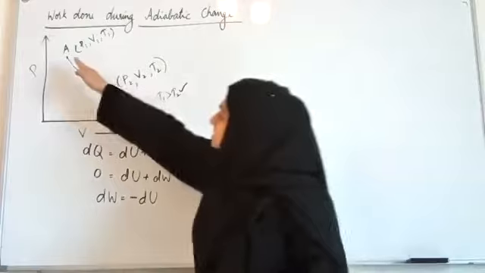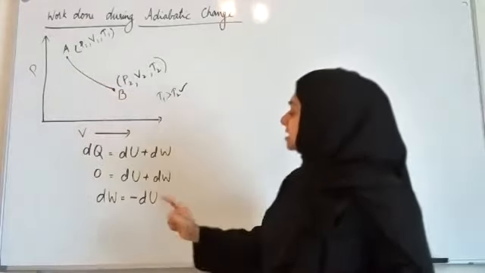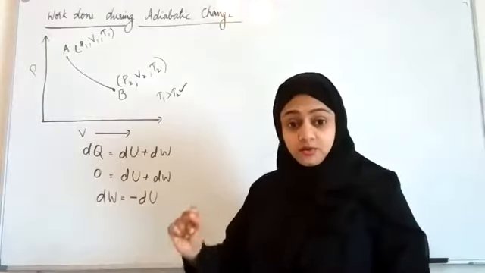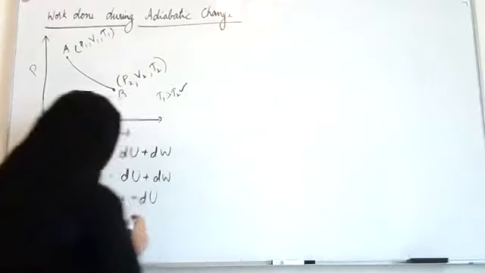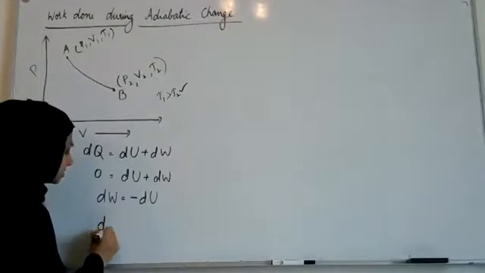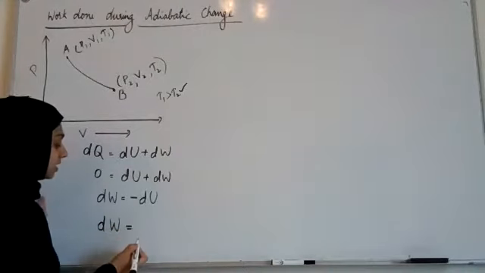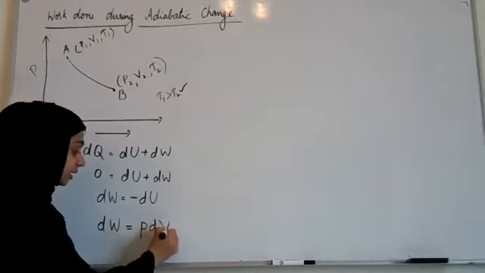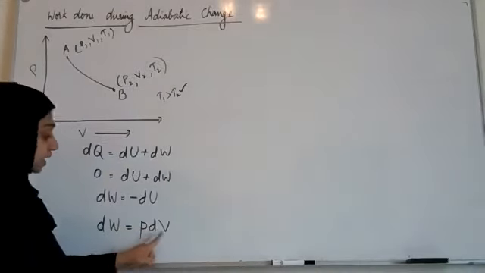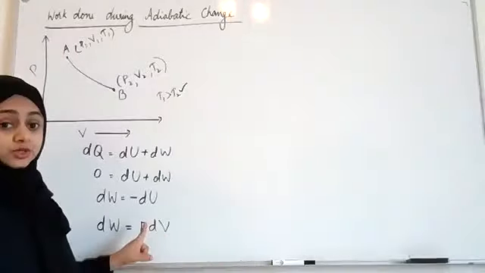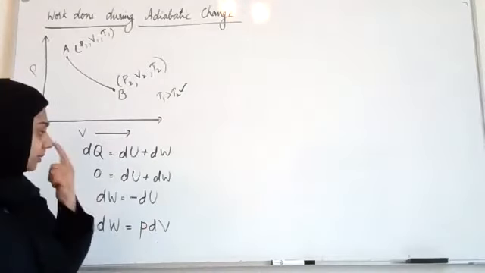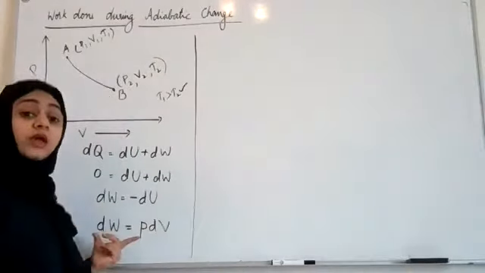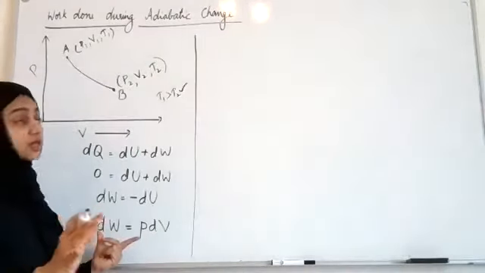Now, in such a process, let us find what will be the expression for the work done. We know that the work done, dW, in any process can be expressed as dW is equal to P dV. P is the pressure, V is the volume. So pressure into change in volume. Now, in order to get the total work done, we have to integrate this expression.